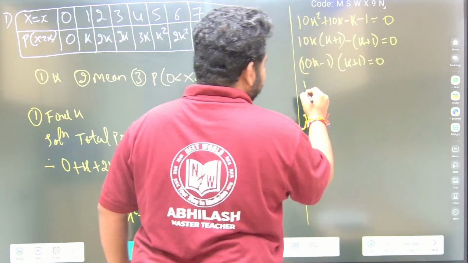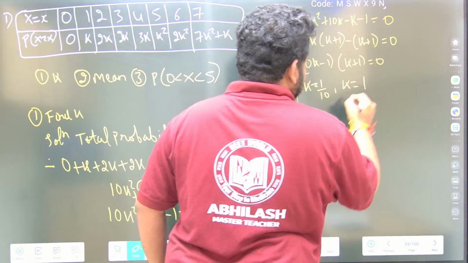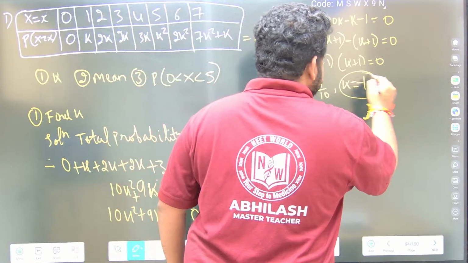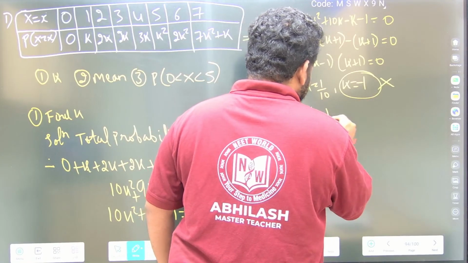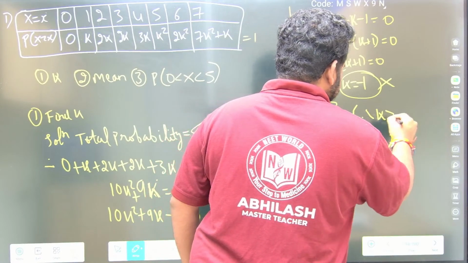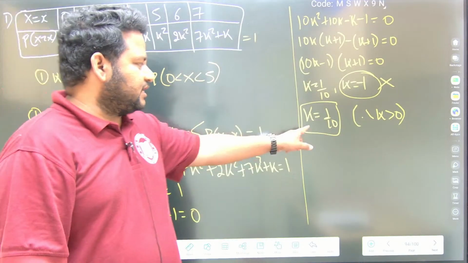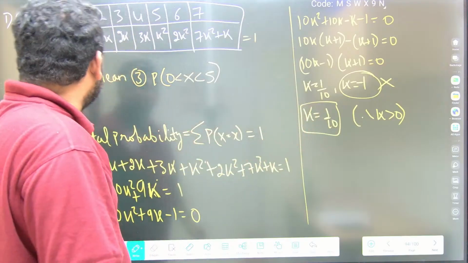So k will be equal to 1 by 10, or k will be equal to minus 1. But this value you cannot take. Why? Because k should always be greater than 0, that is, k should be positive. So the value of k we got is 1 by 10. This is the first answer, we got the value of k.